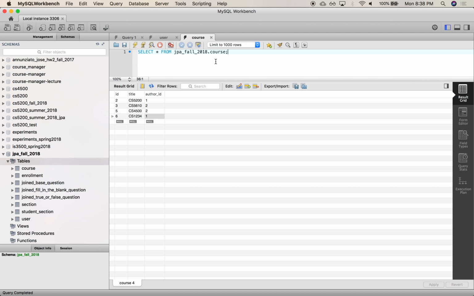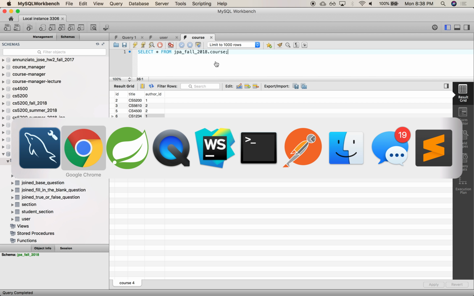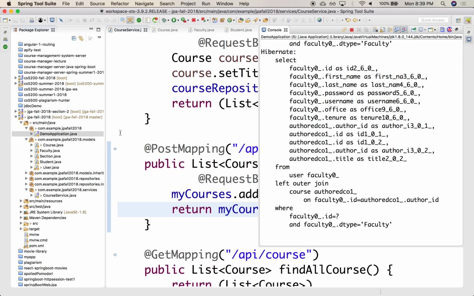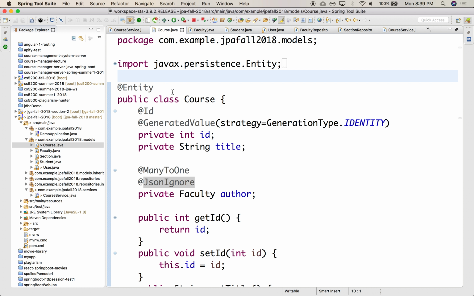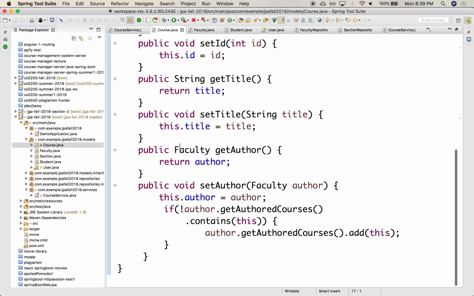We have here a course that is an entity. It's declared as a primary key here. ID is a primary key. It's generated on the database. It has an ID, has a title, has all the setters and getters.